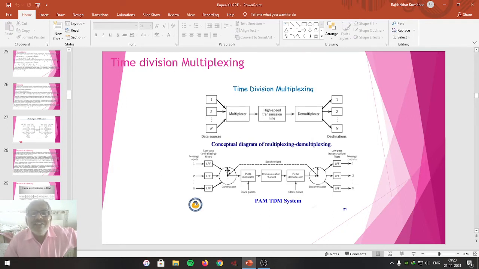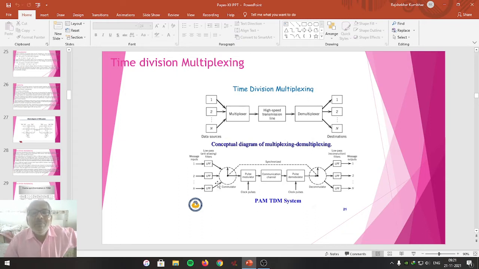After every 1 second, the commutator key shifts to the different channels at the transmitting end as well as at the receiving end. Let me suppose there are 10 channels. Within 10 seconds, one time frame will be completed. After that time frame, the commutator key again comes to the first channel at the transmitting end as well as at the receiving end. Here time is divided, and the signal is multiplexed.